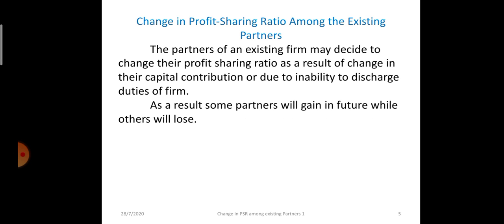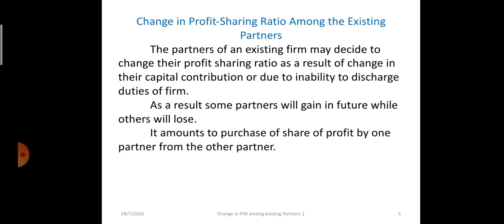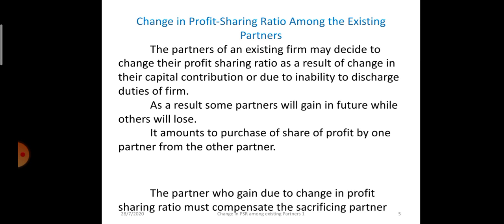Now see, as a result, some partners may gain and others may lose. The total of the profits will always be 100%. So if one partner's profit sharing ratio is changing, that means he is either losing or gaining. It is the case with others also. So some partners may be gaining in the profit sharing ratio or some may be losing their shares. The person who is gaining, we will say that it amounts to purchase of share of profit, and the other person is selling the share. One is gaining, another is sacrificing.